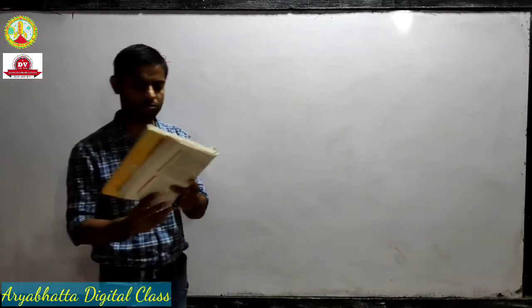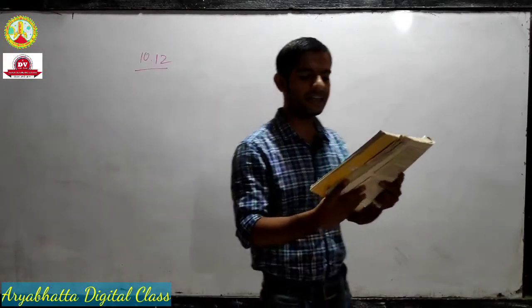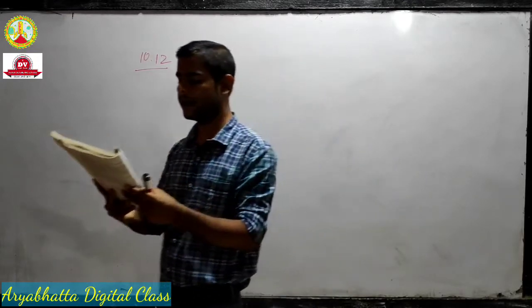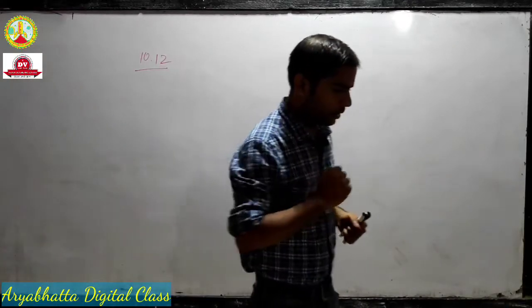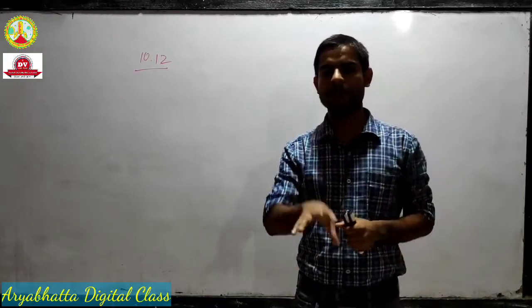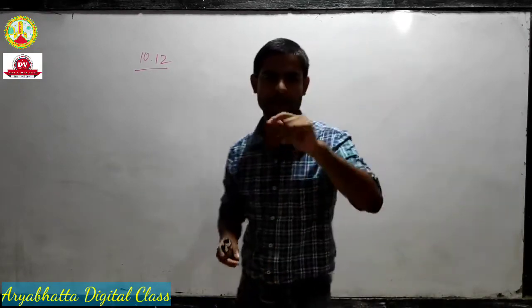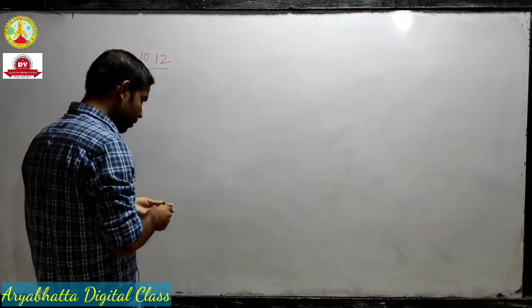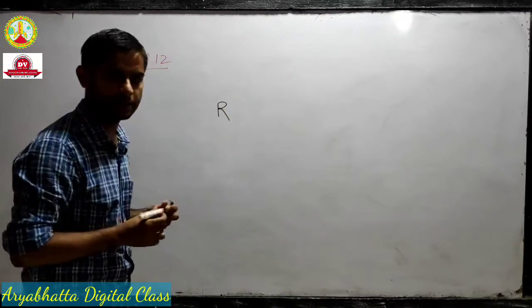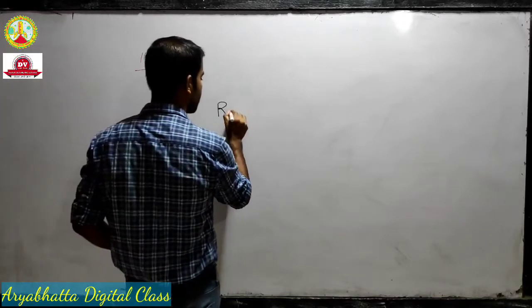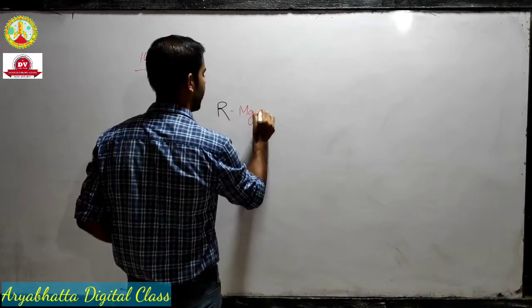Now the next question, Grignard reagents should be prepared under anhydrous condition. We have not discussed this part, so let's see the answer. One thing we have discussed is what a Grignard reagent is. RMgX.